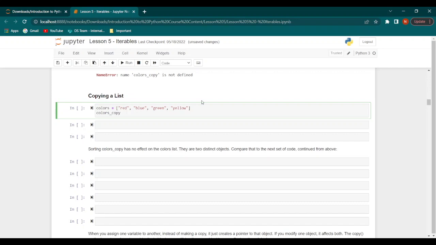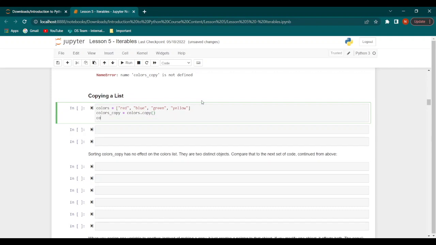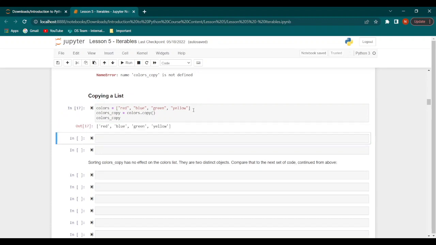Next, we create colors_copy, which is equal to colors.copy(). Then we print colors_copy. Alright, so now we have our colors list and we have our colors_copy list.